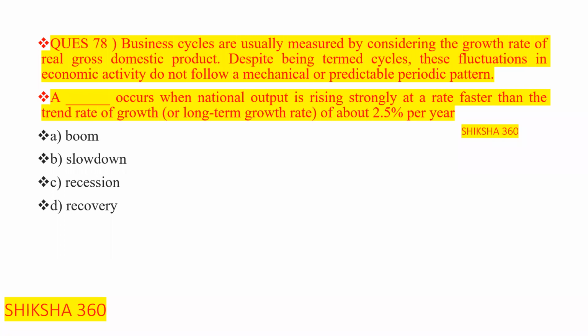So basically we can say that they do not follow a mechanical or predictable pattern. Now the question is: a dash occurs when national output is rising strongly, at a rate faster than the trend rate of growth, or the longer term growth rate, of about 2.5% per year.